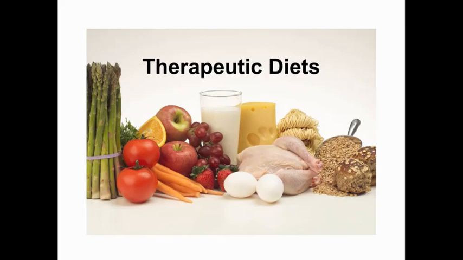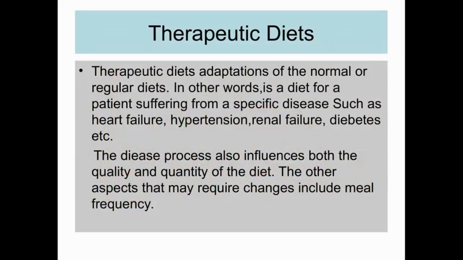Hello everybody, we are here to discuss the adaptation of therapeutic diets. So initially we will be discussing what is the meaning of therapeutic diets. So we go into definition now. Therapeutic diets are adaptations of normal or regular diets. In other words, it is a diet for a patient suffering from a specific disease such as heart failure, hypertension, renal failure, diabetes, etc. Okay, the disease process also influences both the quality and quantity of the diet.